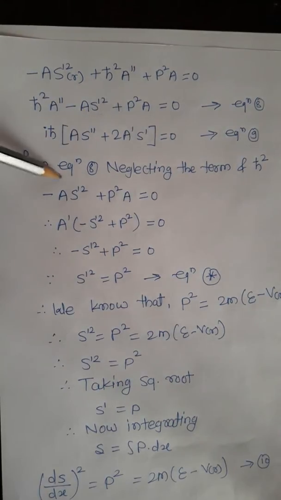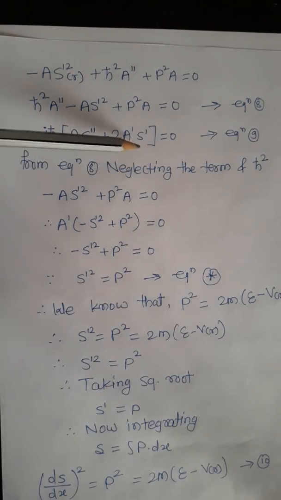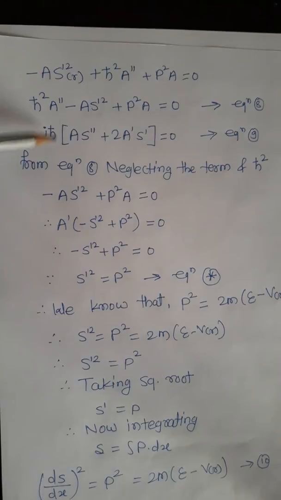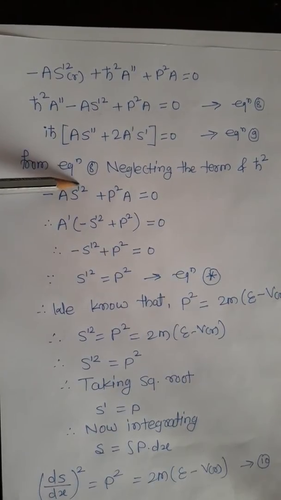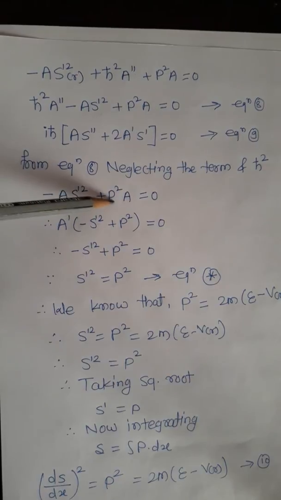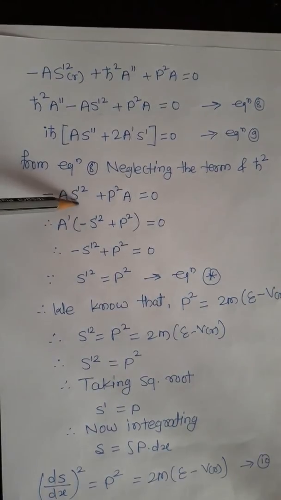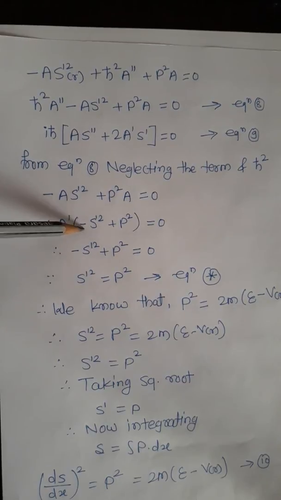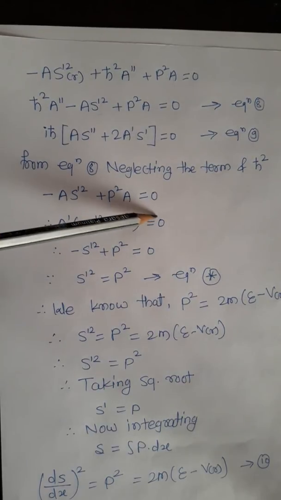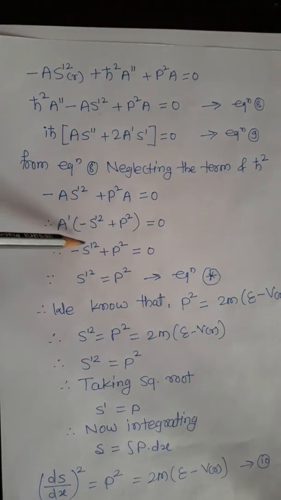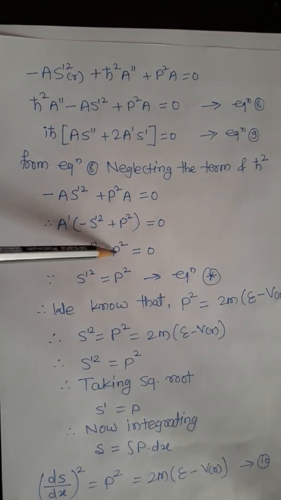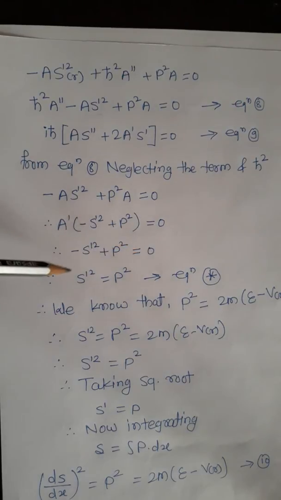From equation number 8 we can neglect the term of h cross square. After neglecting this term we will get minus A S dash 2 plus p square A is equal to 0. A is the same term, so we have taken A as common, and the minus sign shifted to S. A into minus S dash 2 plus p square is equal to 0. And we know that minus S dash 2 plus p square is equal to 0, where S dash 2, the derivative squared, is equal to p square.